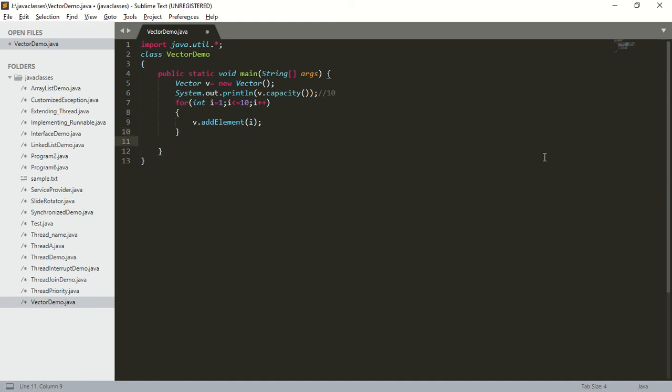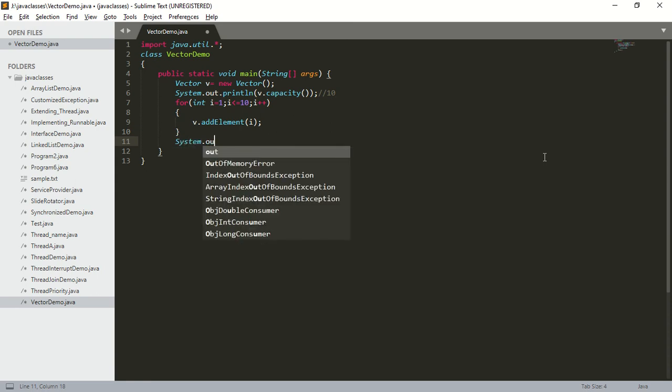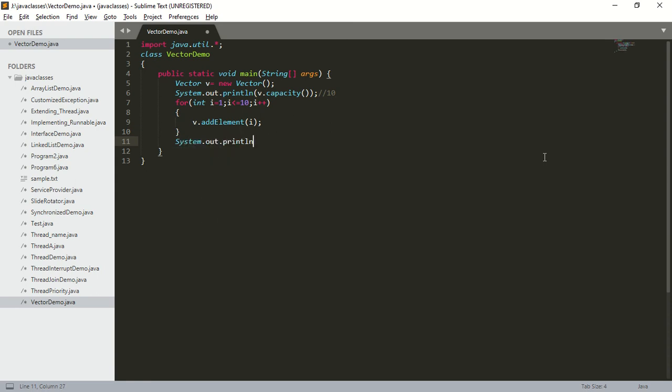Next, I'm going to print the capacity of the vector once again. System.out.println(v.capacity()). Now what is the capacity of the vector? Capacity of the vector is 10 itself. Now I will try to add one more element into the vector, the 11th element, that is v.addElement. I will add a, you know that heterogeneous objects are allowed in a vector.